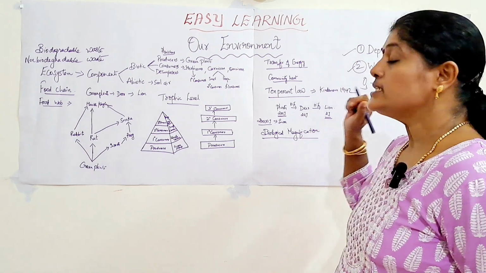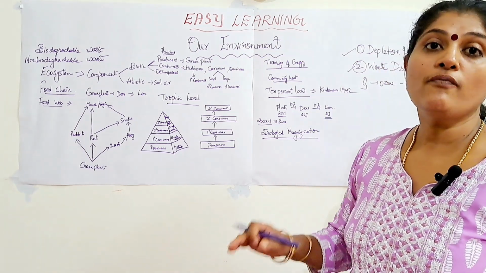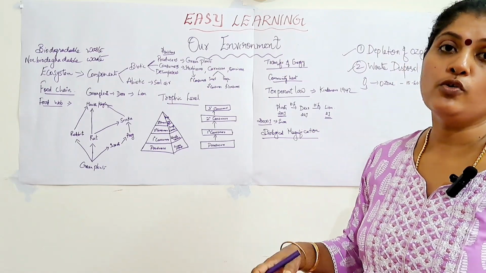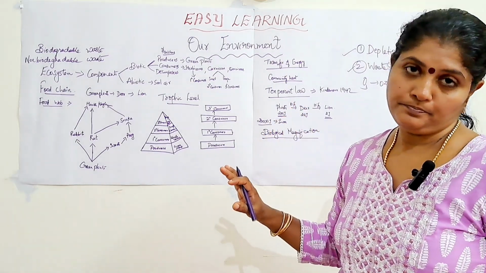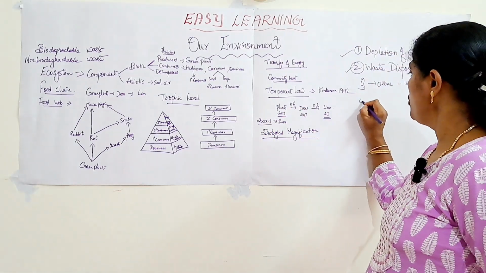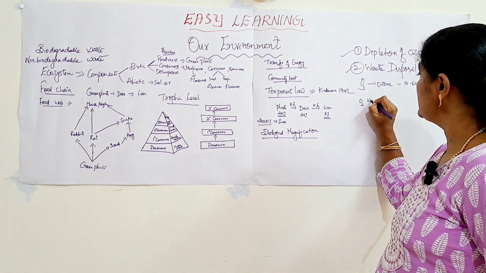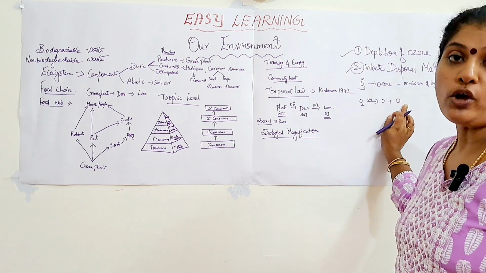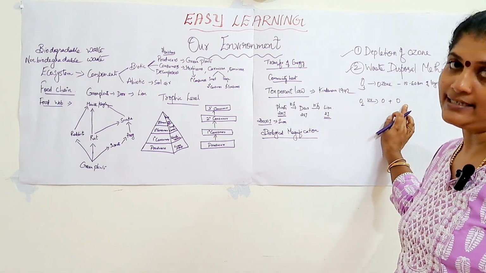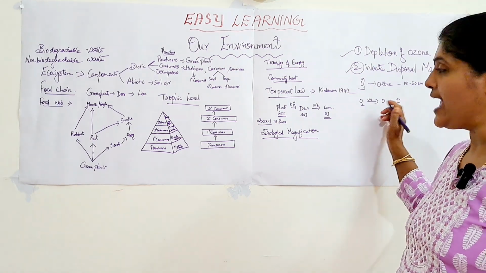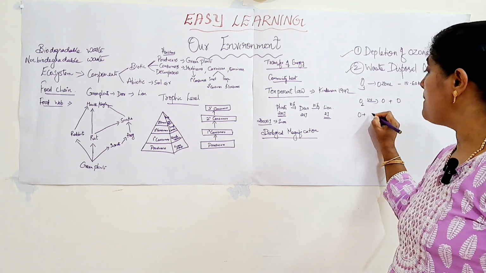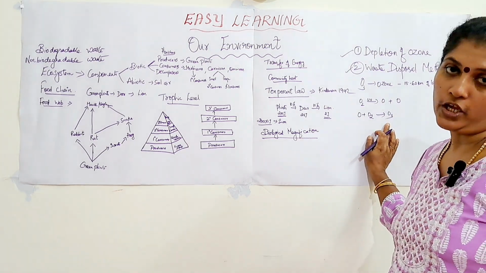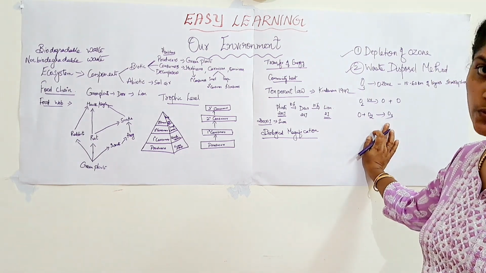By the action of ultraviolet rays, this oxygen molecule gets split into oxygen atoms. These free oxygen atoms are highly reactive, and they combine with an oxygen molecule to form an O3 molecule. That is how ozone is formed.